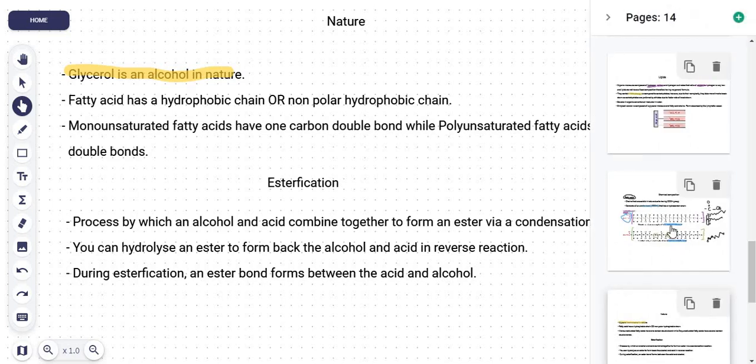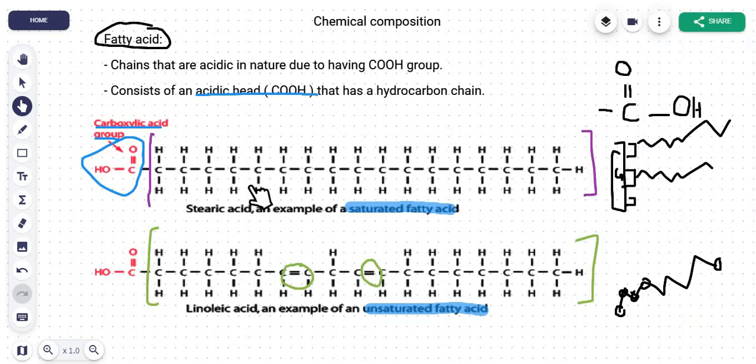Now I just want to go back to explain what I mean by this. Do you see this chain here of hydrocarbons? This is hydrophobic, which means it is non-polar. Now what does hydrophobic or non-polar mean? Hydrophobic means water hating, it repels away from water, and hydrophilic means water loving, which means anything that's hydrophilic will dissolve in water, and anything that's hydrophobic does not dissolve in water.